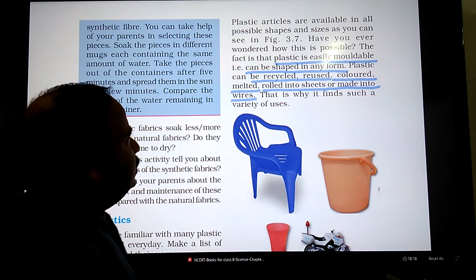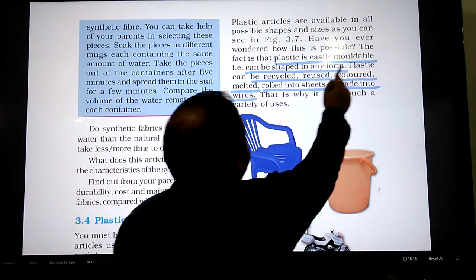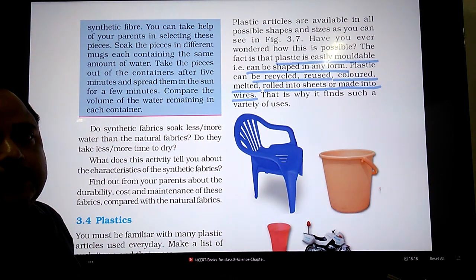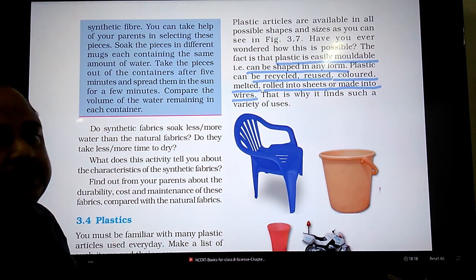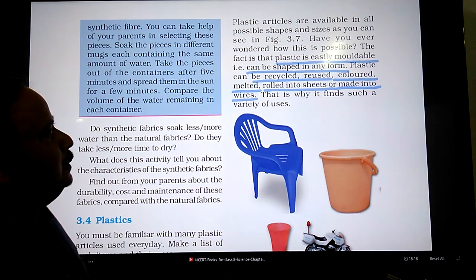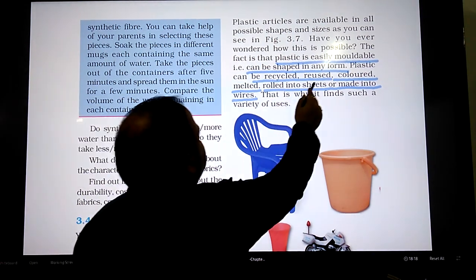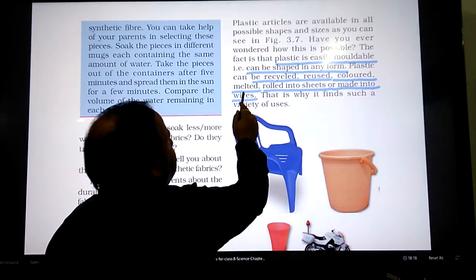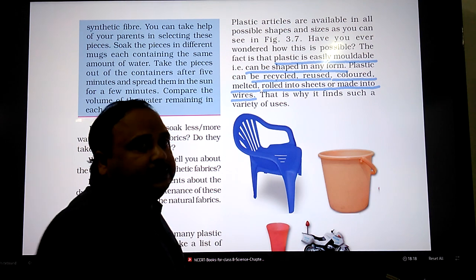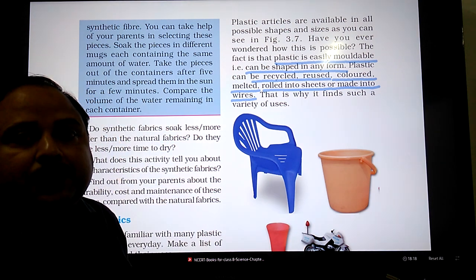This is possible because plastic is easily moldable. That means plastic can be given any shape. Plastics on heating become soft and they can be remolded. They can be given any shape. Plastics can be recycled, reused, colored, melted, rolled into sheets or made into wires. For these reasons, plastics find a variety of uses.